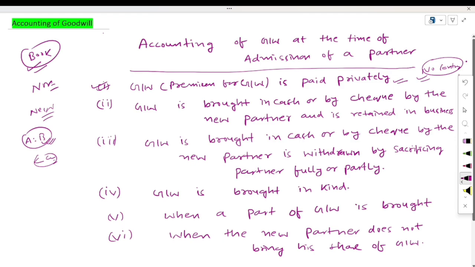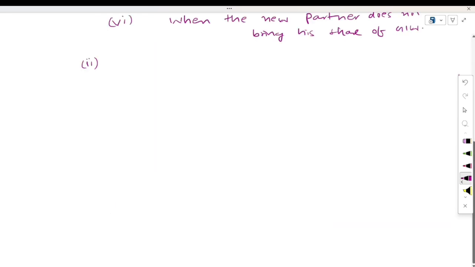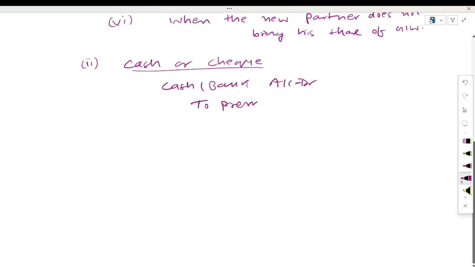Now come to the next case, which is goodwill brought in cash or by cheque by the new partner and is retained in the business. It means here you are bringing the goodwill in the form of cash or cheque. If you bring goodwill in the form of cash or cheque, then what entry will you pass here? We will pass the entry: cash or bank account debit to premium for goodwill account. This entry we will pass for the bringing in of goodwill.